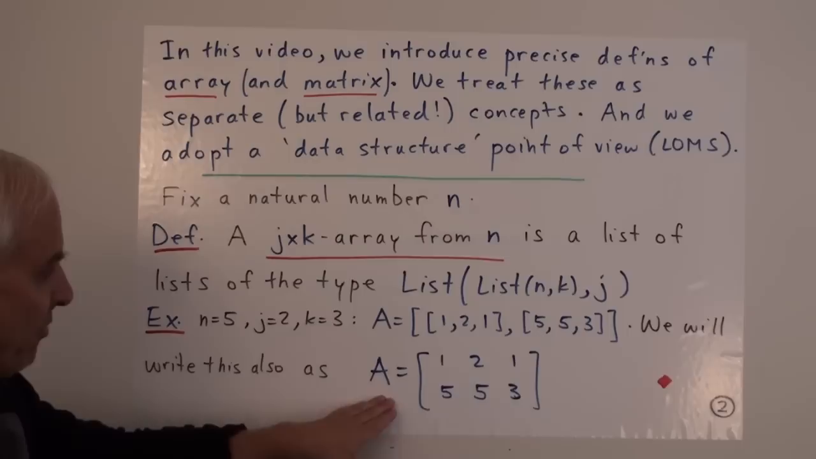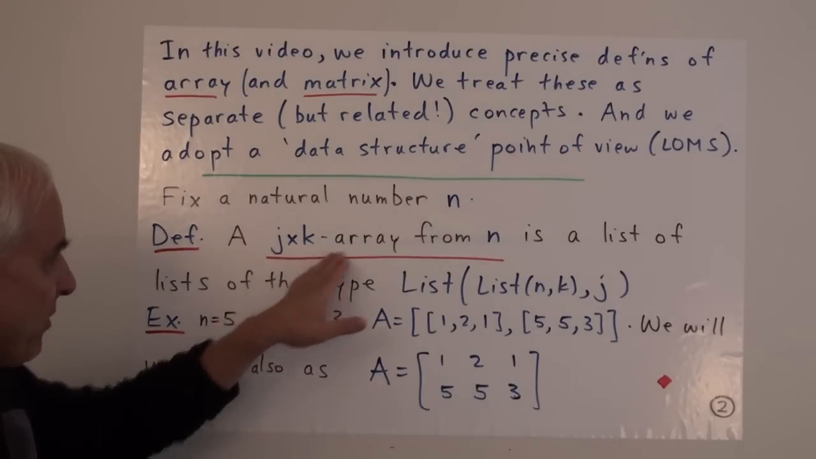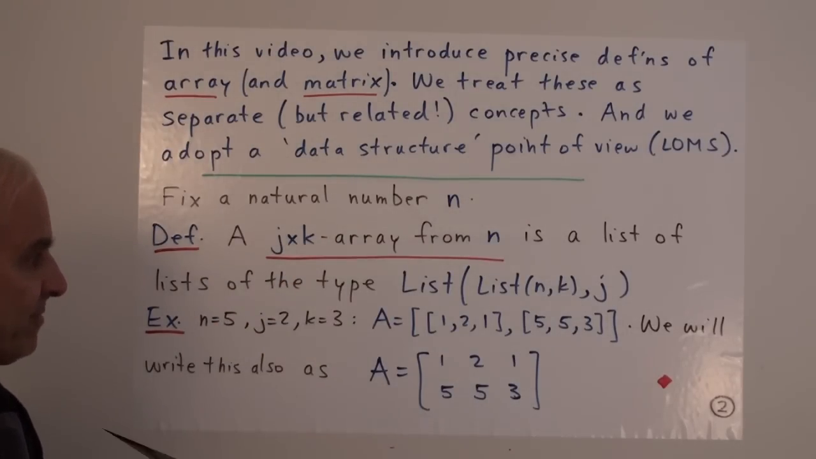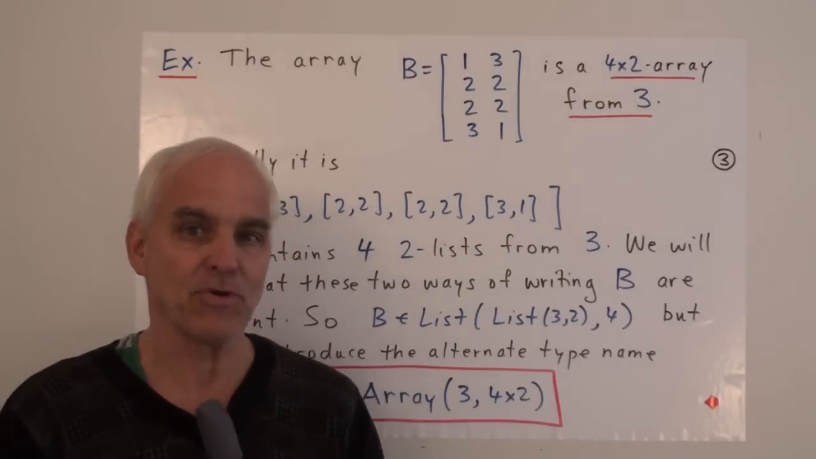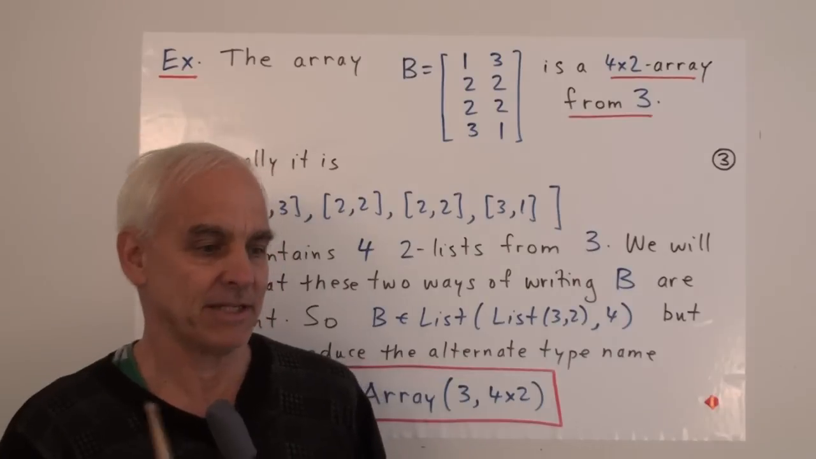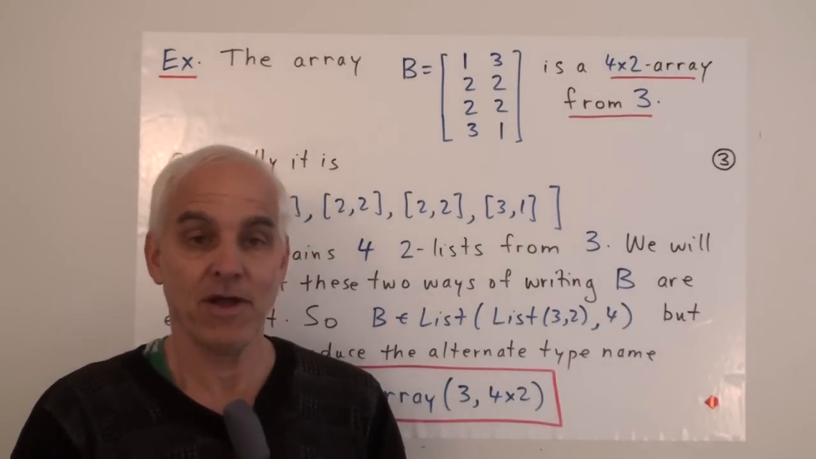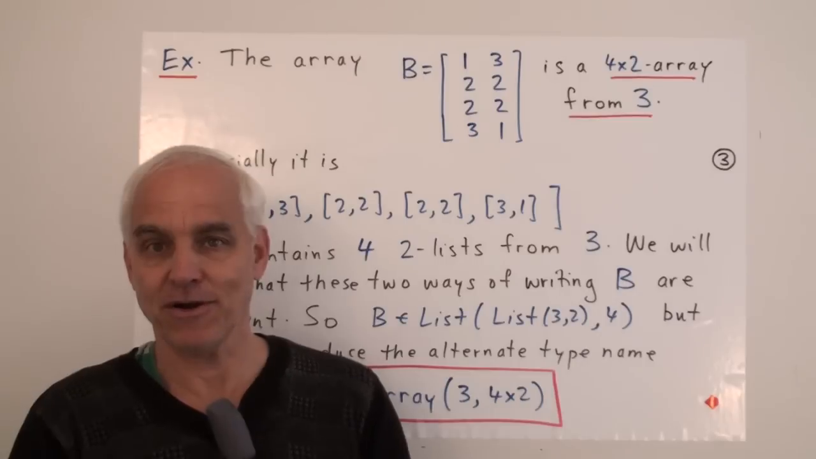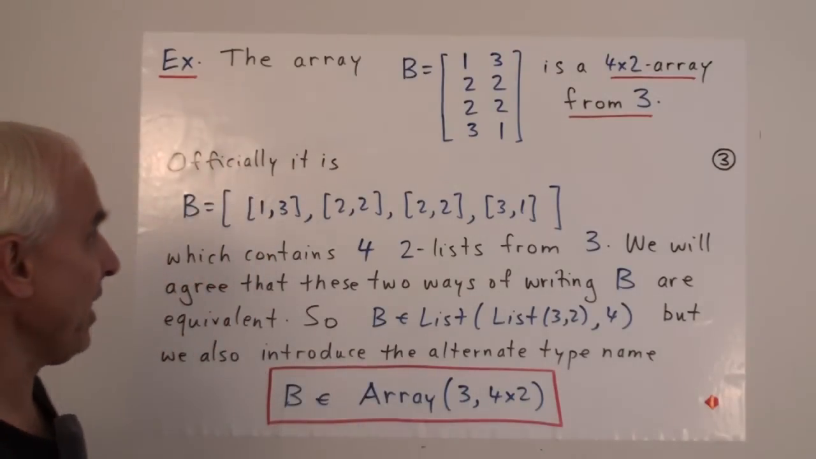So this is an example of an array. It's actually a 2 by 3 array from 5. If you've done some computer science, this will be a very familiar concept, because this is the way a lot of programs think about arrays or matrices as well. And we'll talk a little bit about that at the end.